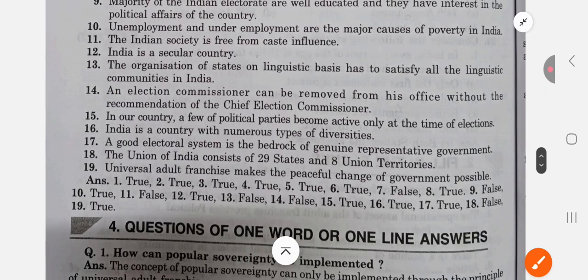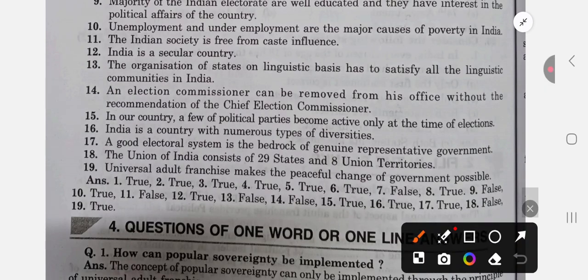Unemployment and underemployment are the major causes of poverty in India. That is true. The Indian society is free from caste influence. False. Too much influenced by the caste system. India is a secular country. That is true. The organization of states on linguistic basis has satisfied all the linguistic communities in India. That is true.